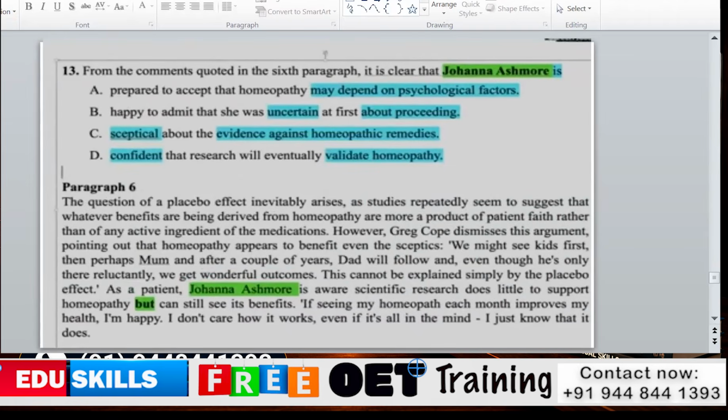Today I'm going to present questions number 13 and 14 from Part C. As we are following the QTA method, question, text and answers, we will move towards the question now.